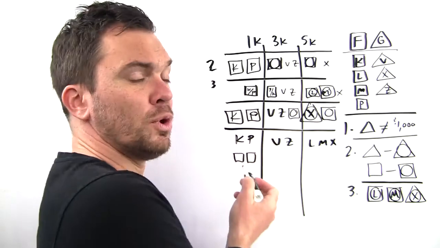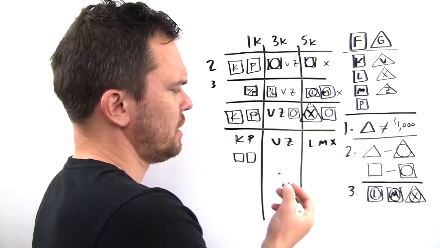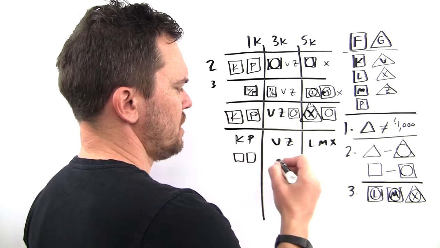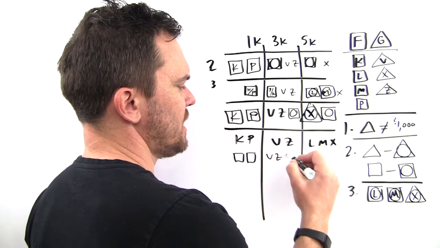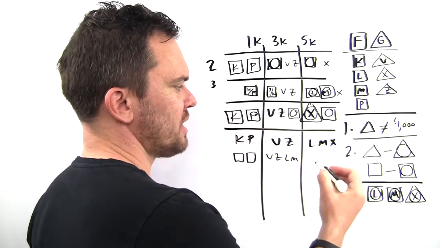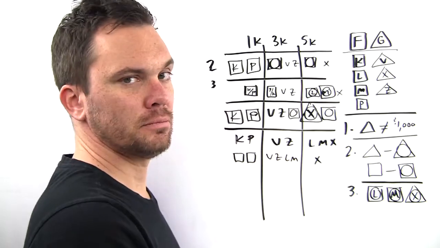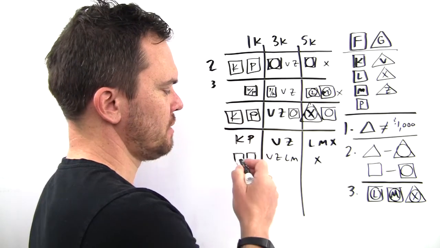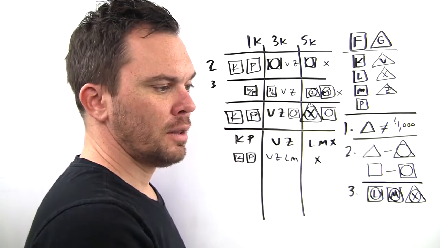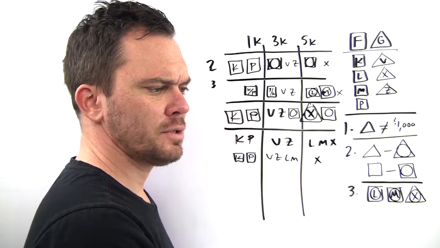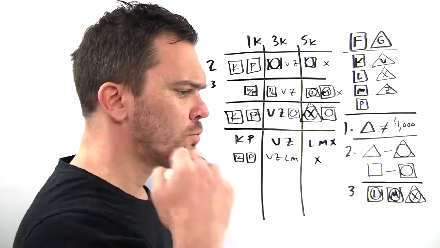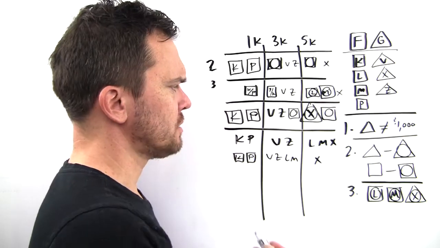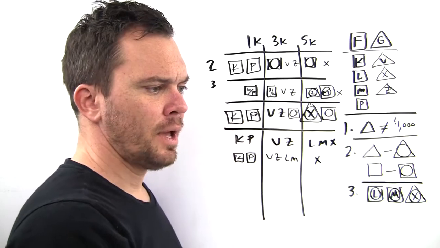D, more $1,000 than $5,000. So 2 is the most $1,000s we can get. So we'll say V and Z and L and M all make $3,000 and only X. X is more than V and Z, L and M are more than K and P. That's how you get more $1,000s than $5,000s. And E, more $3,000s than $5,000s. Well, we've seen that right there.